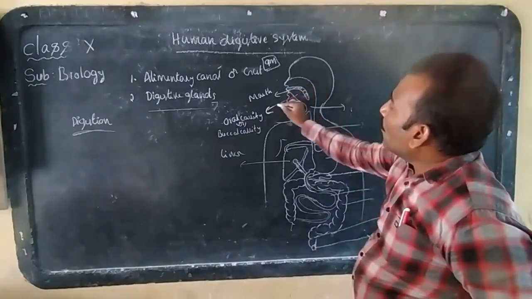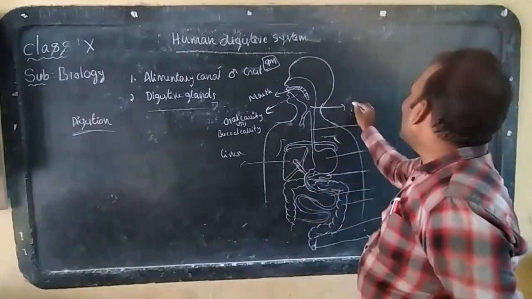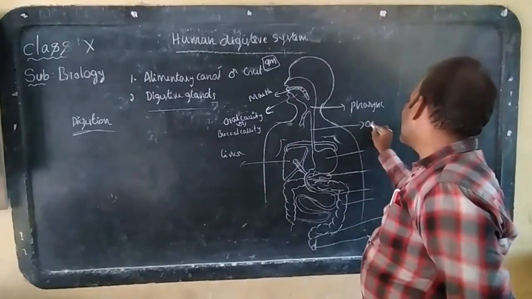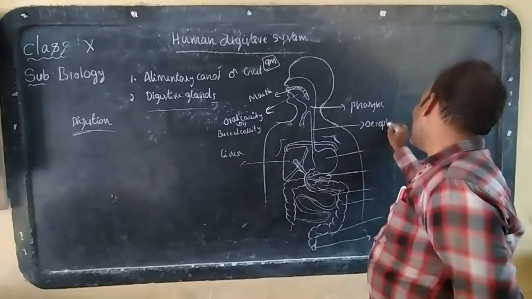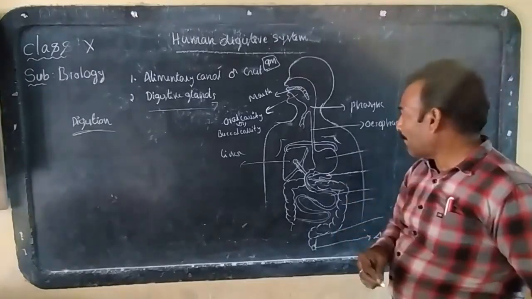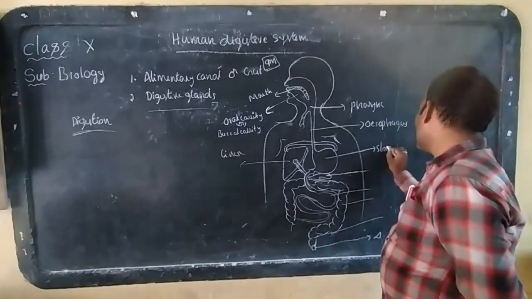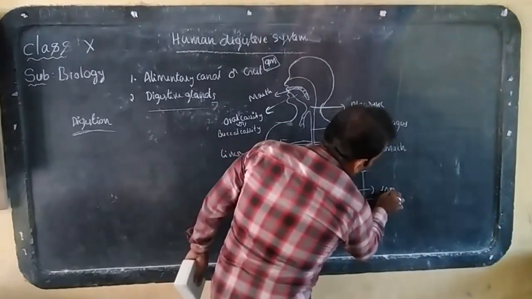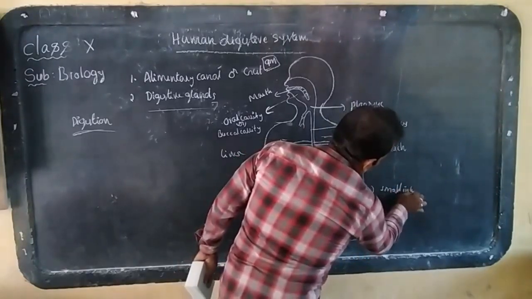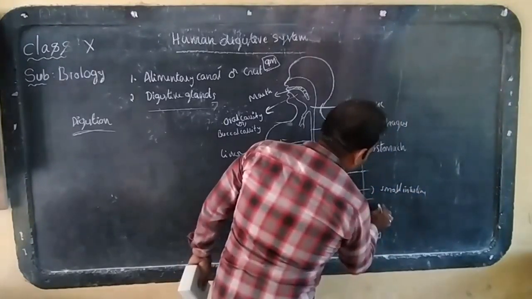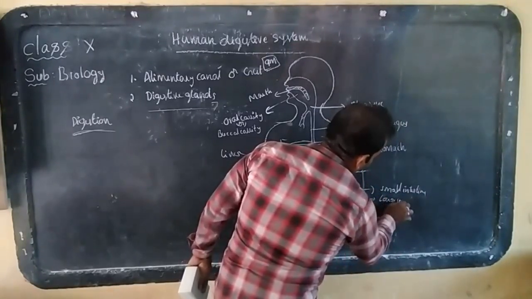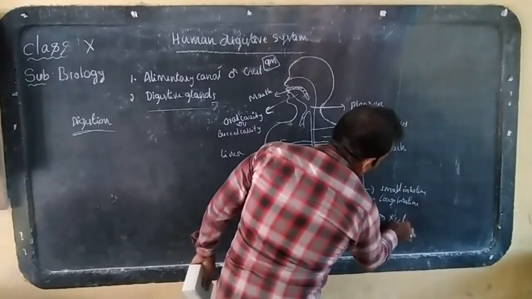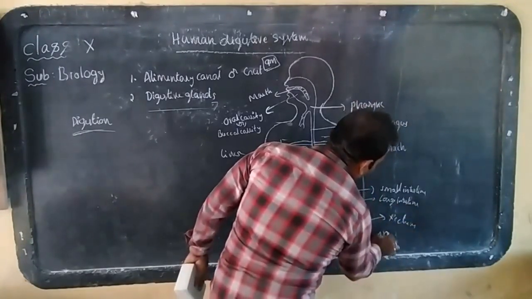This alimentary canal has several parts. They are the mouth, oral cavity or buccal cavity, pharynx, esophagus, which means food pipe, stomach, small intestine, large intestine, rectum, and the last one, the anus.